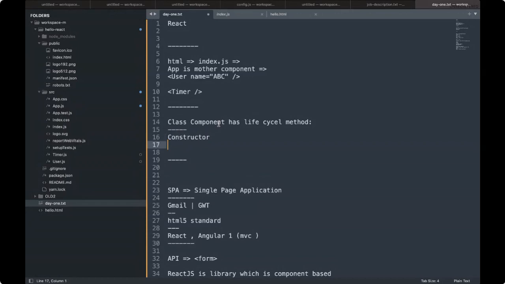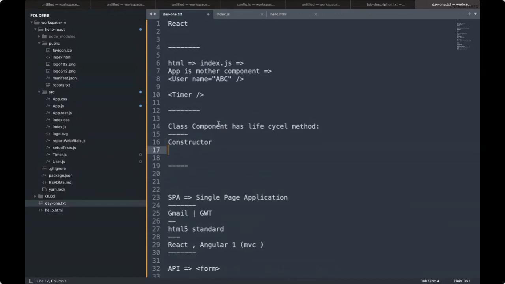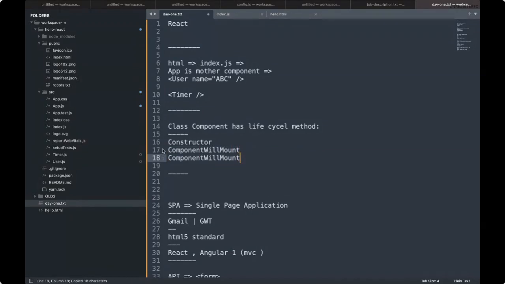Apart from the constructor, we have an event or hook for when the component is going to be added to the parent. Before addition, it is component will mount. Once the component is mounted successfully, we have another hook called component did mount.